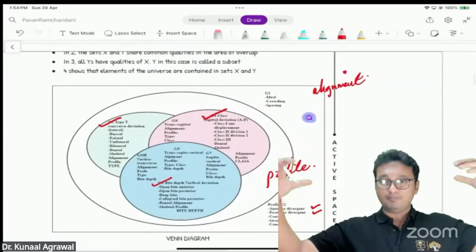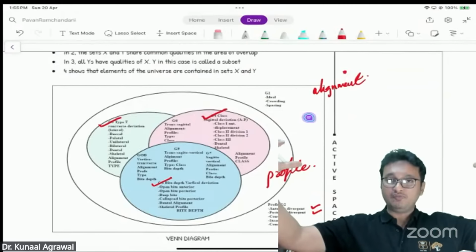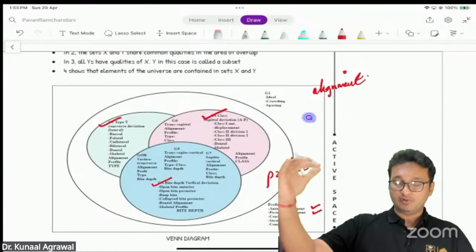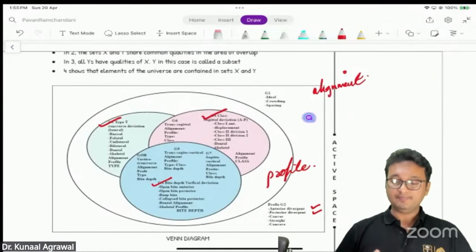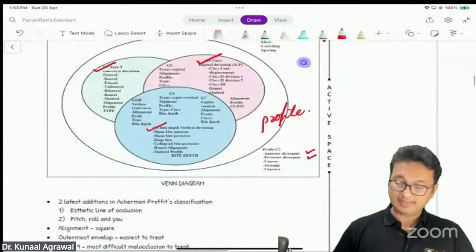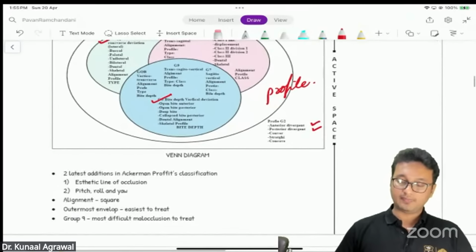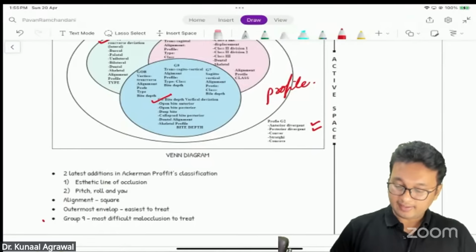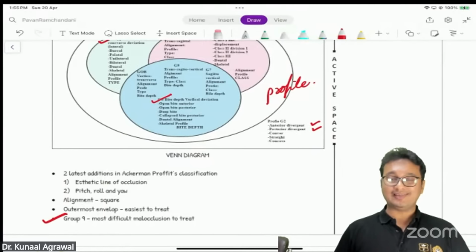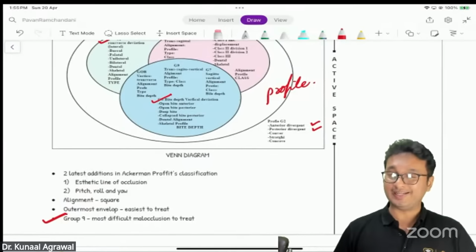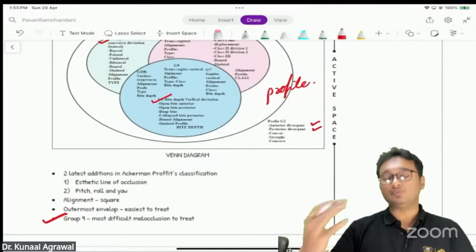The way we go from outside to inside, that is centripetally, the complexity of malocclusion increases. That's what it means basically. We have studied that in the notes and in the live lectures also, right? So group 9 is the most difficult malocclusion to treat. As we go from outside to inside, the complexity of treatment of malocclusion increases proportionately, rather exponentially, I would say.